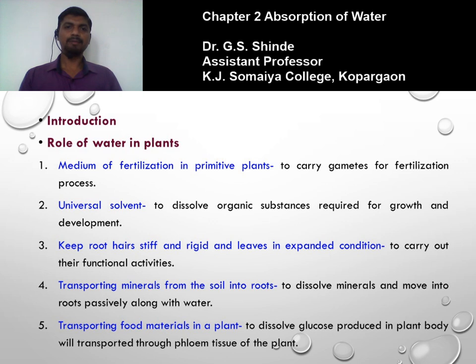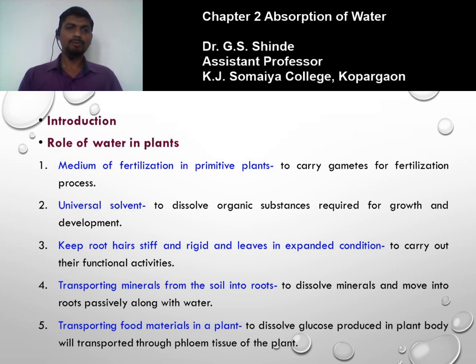Water is the medium of fertilization in primitive plants. Primitive plants, for example, those plants which belong to the lower groups of plants in the classification, for example, algae, fungi, bryophytes and pteridophytes. In such primitive plants, the fertilization process is carried out by the movement of the gametes using a water medium. To carry gametes for the fertilization process, water functions as a medium for transportation of the gametes. So, this is the role of water in lower plants.